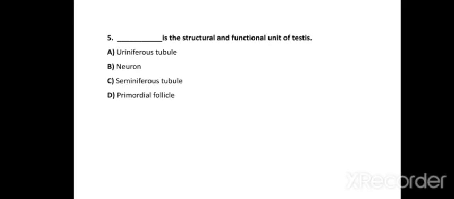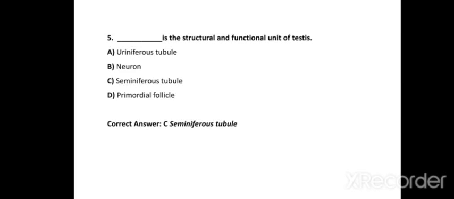Question number 5. Dash dash dash is the structural and functional unit of testis. Options: A, uriniferous tubule, B, neuron, C, seminiferous tubule, and D, primordial follicle. Which is the functional unit of testis? The correct answer is seminiferous tubule.